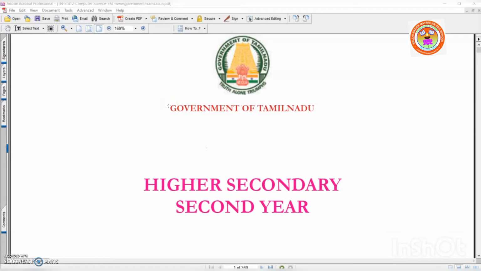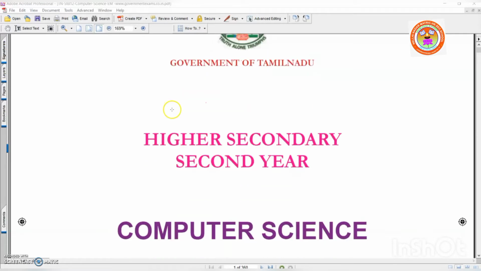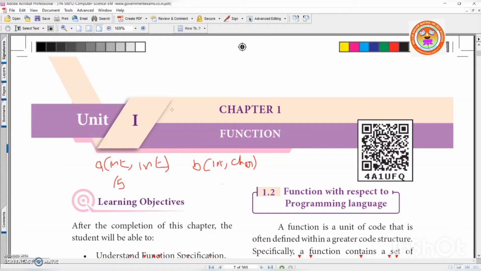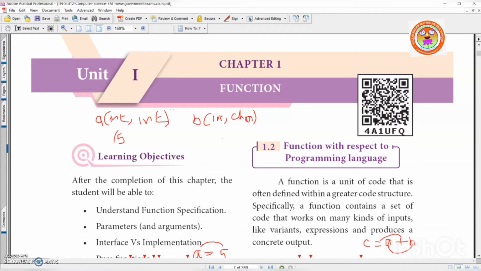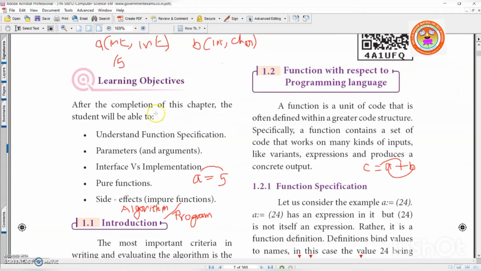Welcome to 12th standard. This year, you're going to learn Python in computer science. Even Python supports OOPS concept like C++, which you learned last year, right? So, Chapter 1, Unit 1, Function. Learning objectives of this lesson.